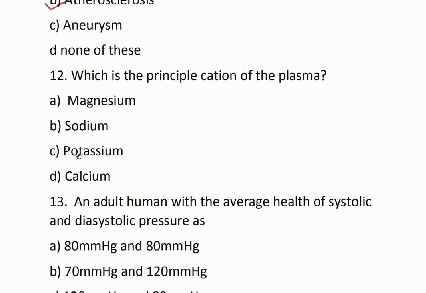Question number 12. Which is the principal cation of the plasma? Option A, magnesium. Option B, sodium. Option C, potassium. Option D, calcium. So the correct option is option B, sodium.